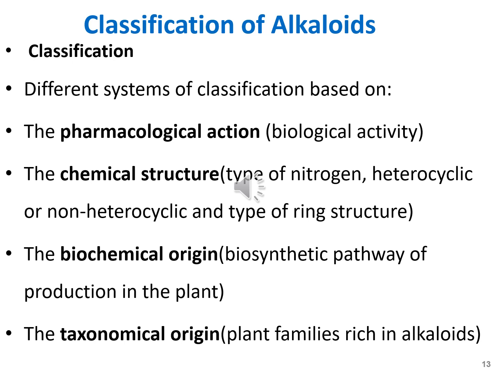Some people have used their pharmacological actions for the classifications of alkaloids. They have used their biological activities to classify the alkaloids. Some others have used their chemical structure. They have emphasized on the presence of nitrogen, whether it is present inside or outside of the cyclic ring structure, the number of the ring structures, the type of the ring structures.